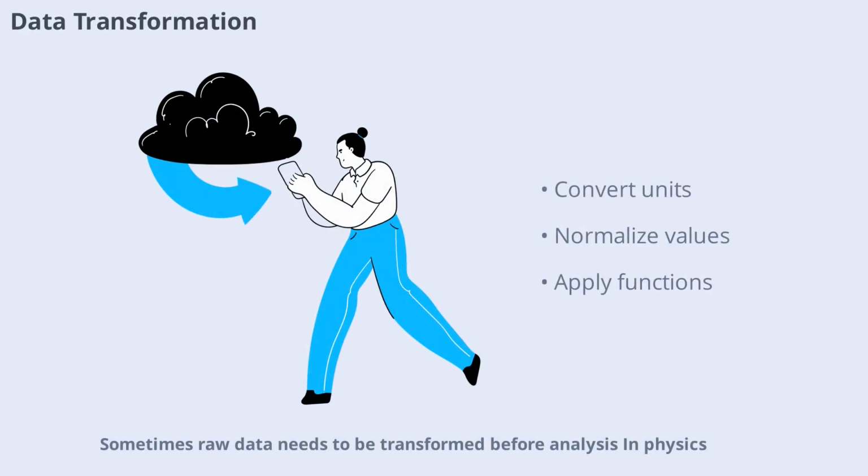Sometimes, raw data needs to be transformed before analysis. In physics, this might involve converting units, normalizing values, or applying mathematical functions. Data transformation helps standardize measurements, making it easier to compare results and apply statistical methods. Proper transformation ensures that analysis is meaningful and that conclusions are based on comparable data.